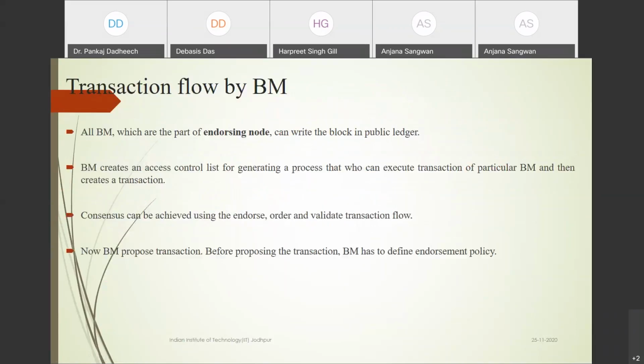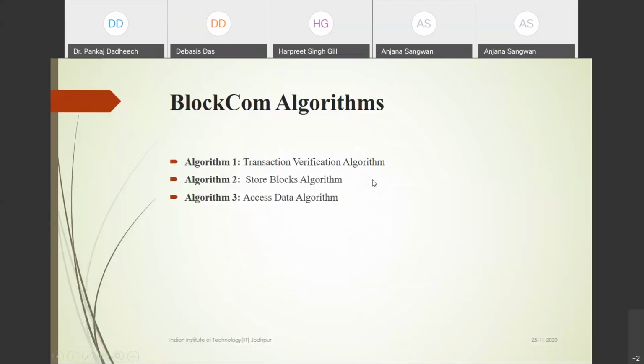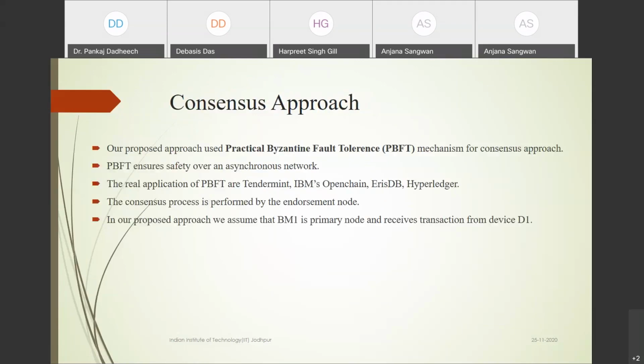Okay, and our architecture is basically divided into this type of IoT architecture, with multiple types of nodes, and we are using these 3 algorithms. All these 3 combined algorithms are known as BlockCom, which is for communication. Here we are using the transaction verification algorithm, the store blocks algorithm, and the access data algorithm. So in these 3 algorithms we modified the leader selection, and we also have to modify some parts here, otherwise your performance is not good in terms of security and performance.